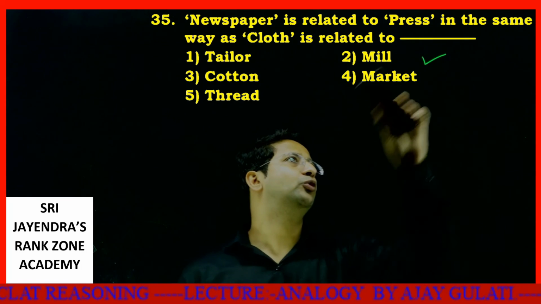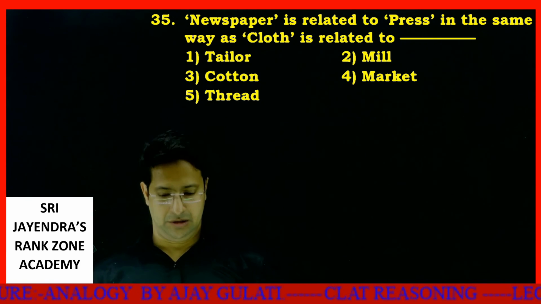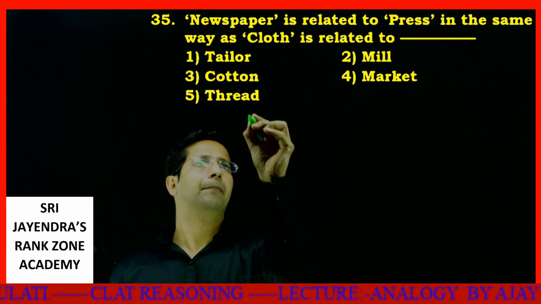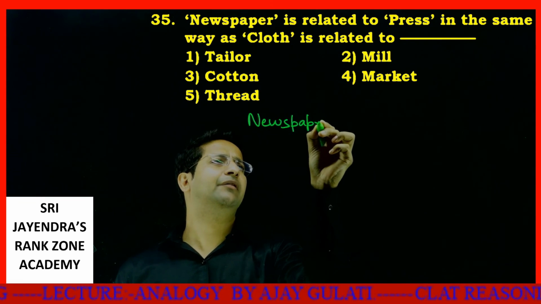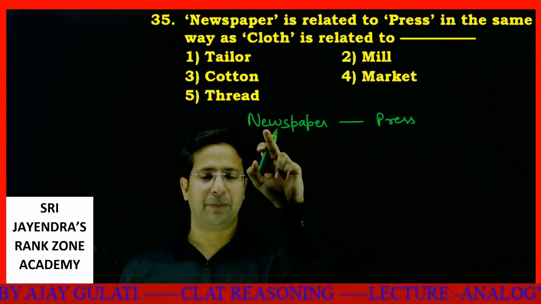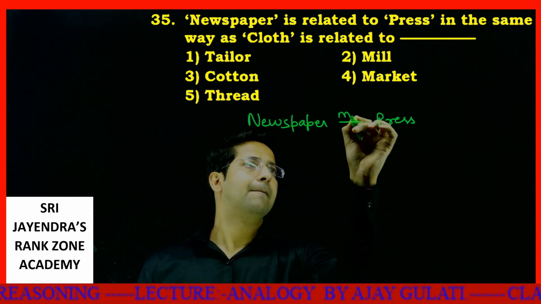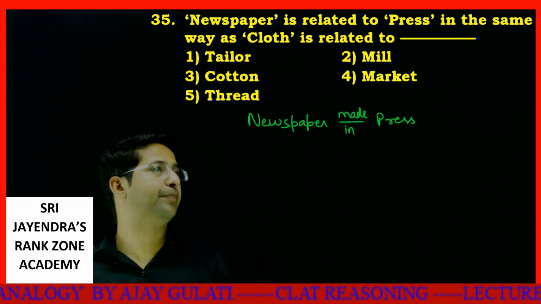Newspaper is related to press. See, what is the relation between a newspaper and a press? A newspaper is published in a press. A newspaper is made in a press.